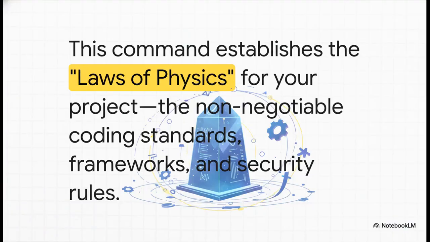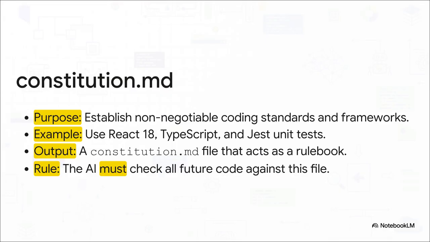So, we kick things off with the constitution. This is where you set up what I like to call the laws of physics for your project. These are the non-negotiable fundamental rules for your entire code base, and you define them right at the start. The whole point here is to lock in your big decisions so the AI can't just wander off.